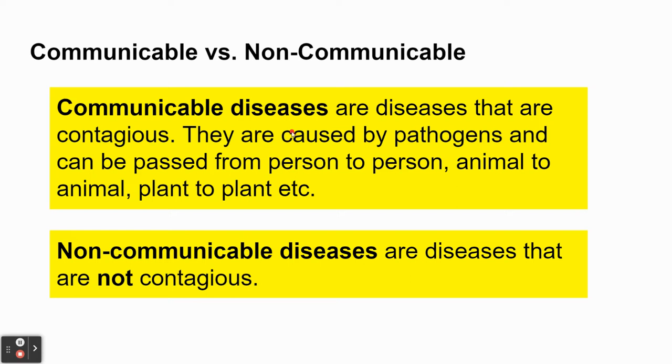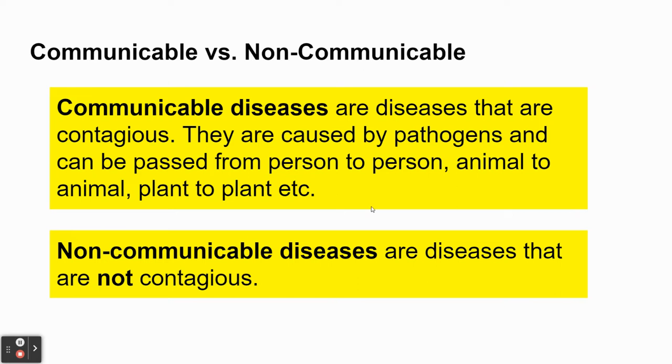And the first category is communicable disease. So a communicable disease is any disease that can be passed on from person to person or animal to animal, plant to plant. And the reason that can happen is they're caused by something called pathogens. And those pathogens can be spread from individual to individual, and that is what causes the disease to be passed on between individuals.